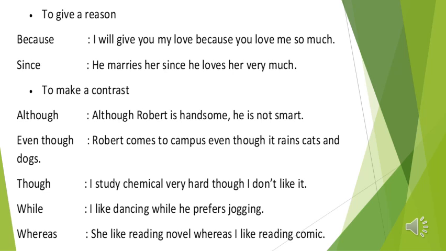I like dancing while he prefers jogging. Also, this is a complex sentence. We start with the independent clause and then subordinate clause by using the subordinator while. She likes reading novels whereas I like reading comic. You see here, we start with the independent clause and then the subordinate clause by using subordinator whereas. So we don't use comma here.